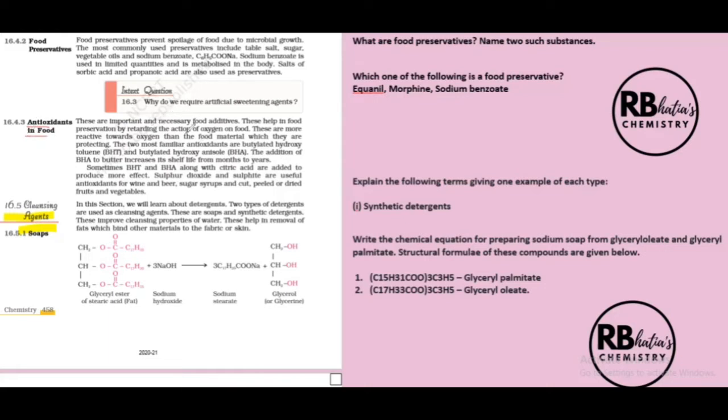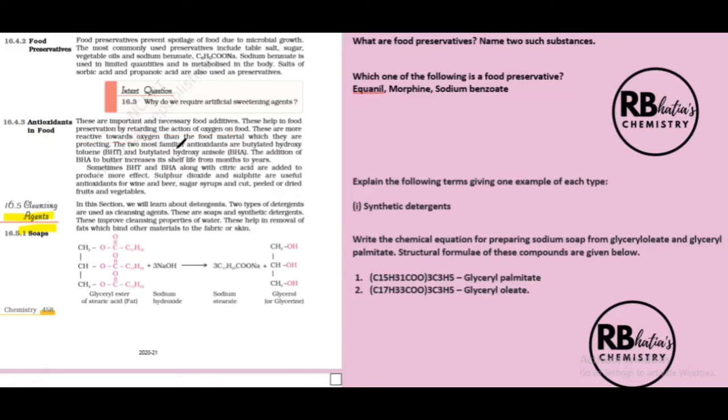Antioxidants are substances. These are also important and necessary food additives because they help in food preservation by retarding the action of oxygen on food. That means by preventing oxidation of food. What is the mechanism by which they work? These antioxidants are more reactive towards oxygen. Basically, they trap oxygen to themselves and prevent the food material from getting oxidized.